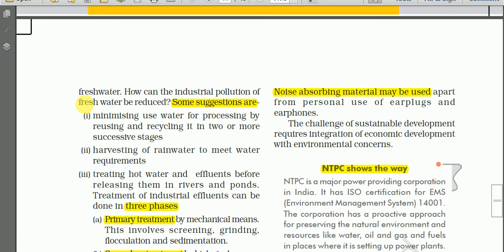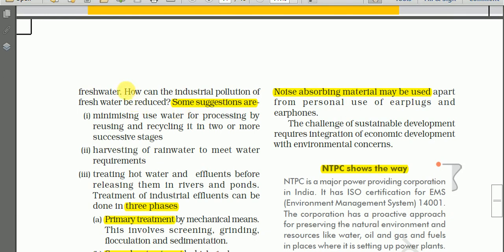If you pour 1 liter of this wastewater into a fresh water body, then it will pollute at least 8 liters of fresh water, 8 times. And that is why we need to control the industrial pollution.